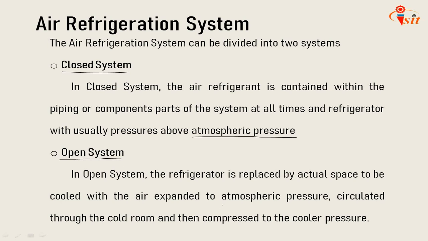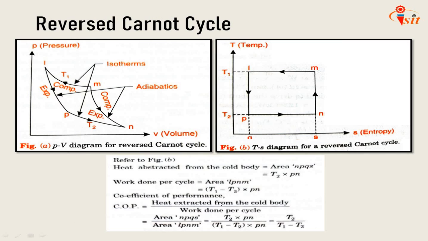The moisture may freeze during expansion and is likely to choke the walls, whereas it cannot happen in the closed system. Again, in an open system, the expansion of the refrigerant can be carried only up to the atmospheric pressure prevailing in the cold chamber, but for the closed system there is no such restriction. Okay, so that is about the closed system and open system in the air refrigeration system.